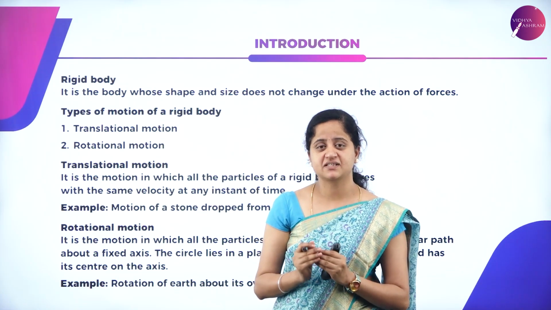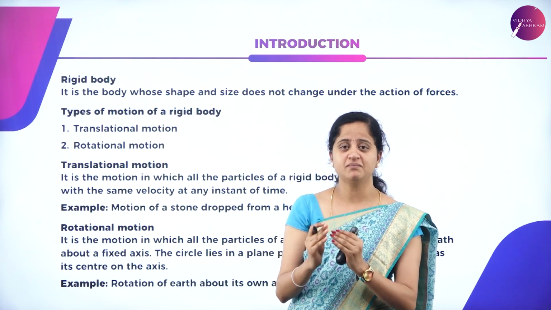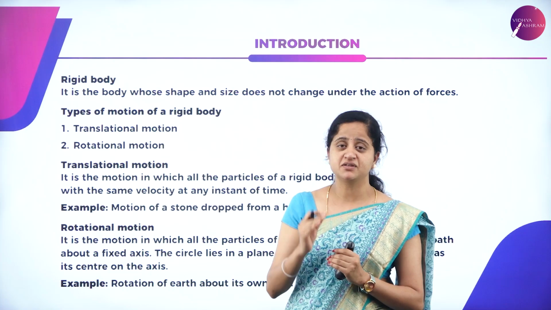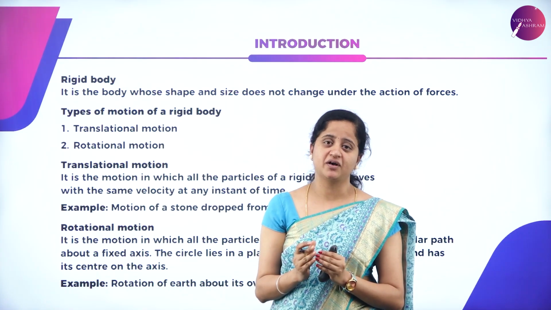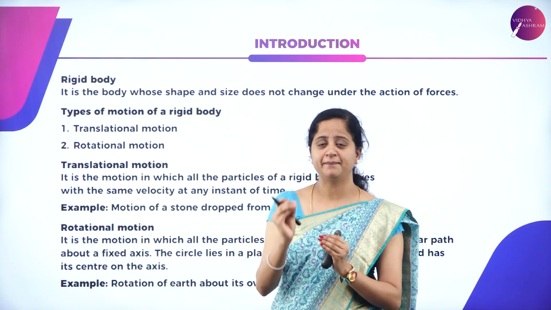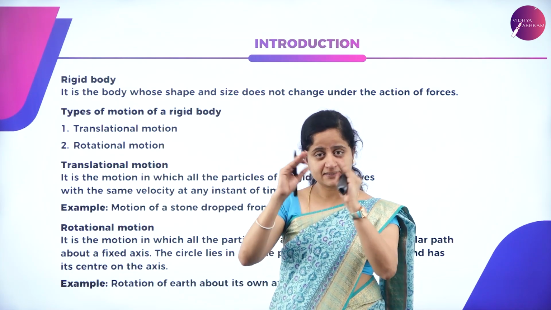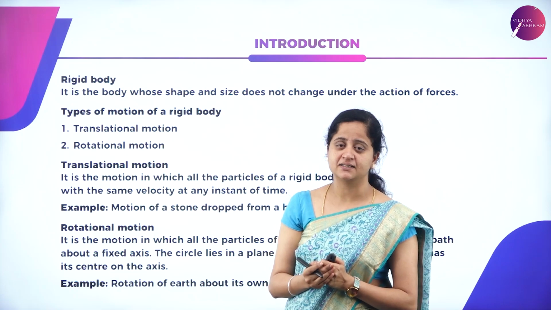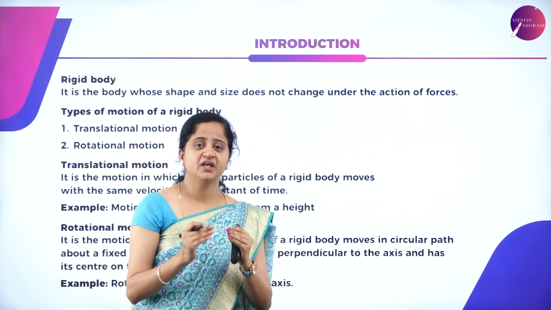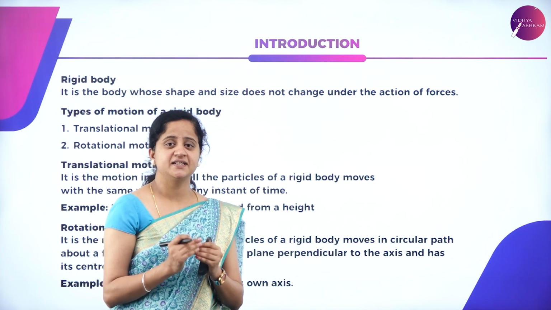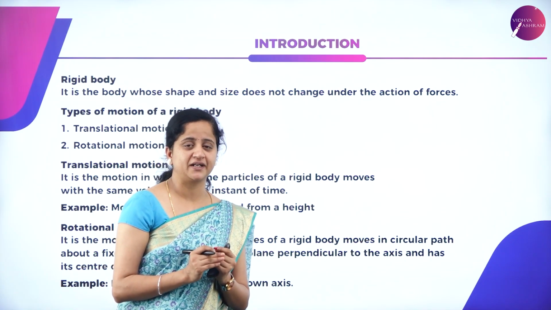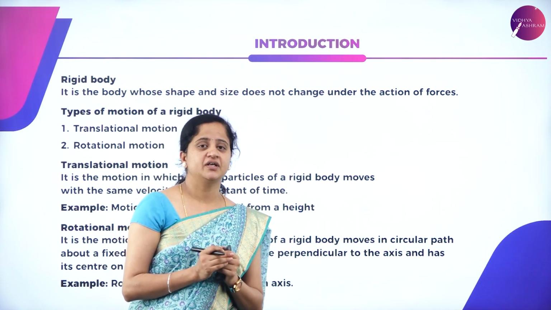System in physics is nothing but the subject or the object which is under observation. Any rigid body which is composed of a number of particles having masses is called a system of particles. In this chapter, we are going to study in detail this system of particles when it is undergoing a rotational motion.